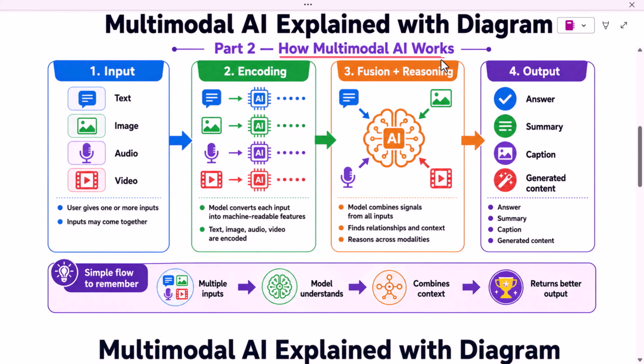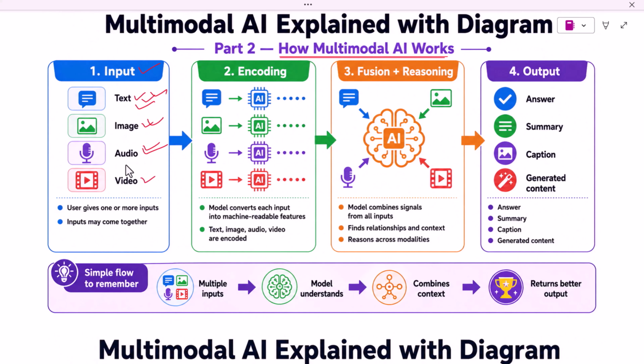How does multimodal AI work internally? The flow starts with input. The user may provide one or more inputs. For example, the user may provide text only, or text plus image, or text plus audio, or even text, image, audio and video together.